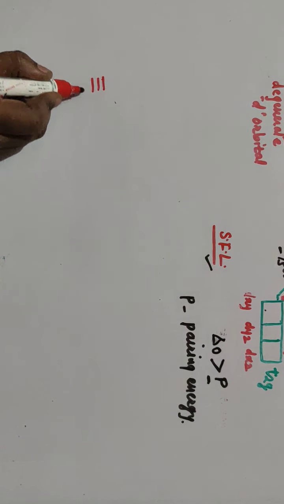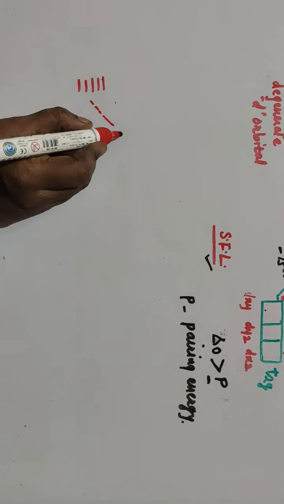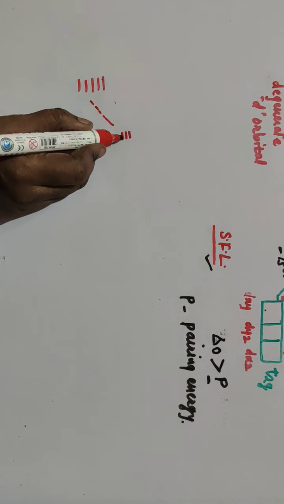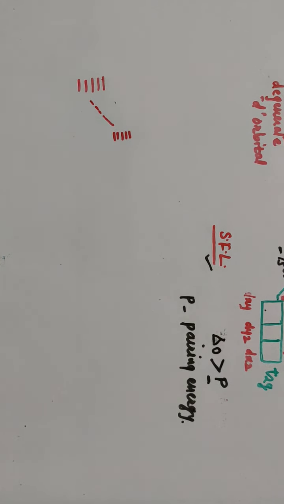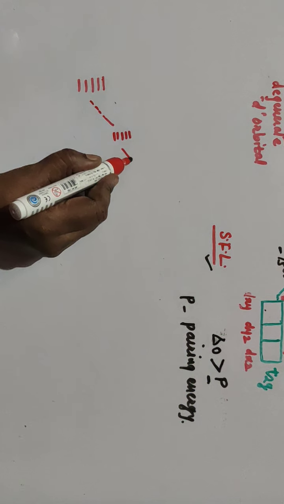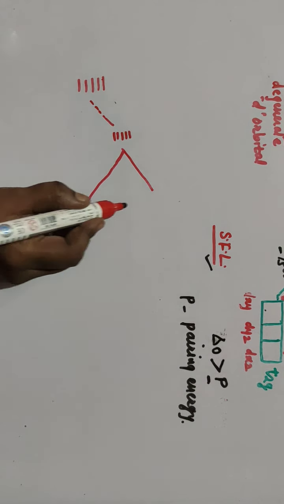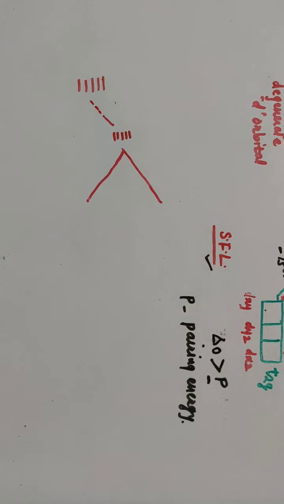This is your degenerate d orbital. When the ligand approaches, the energy just increases slightly, and when the ligand comes closer, this d orbital splits into 2 parts. So this is the splitting.